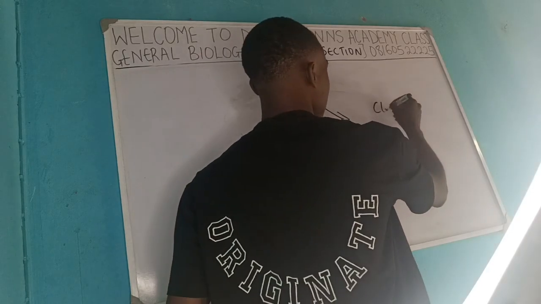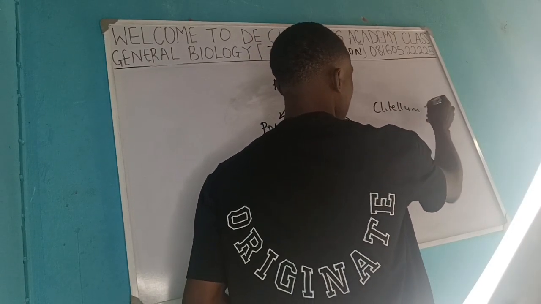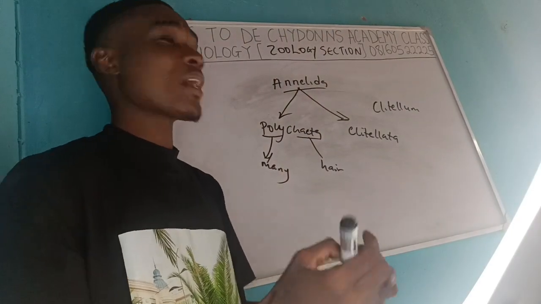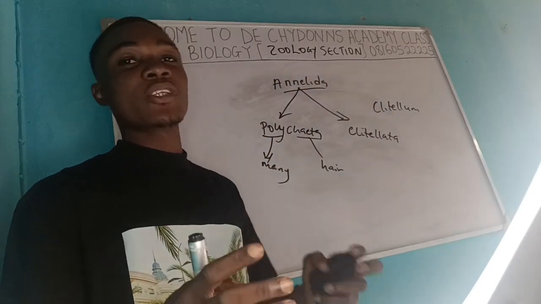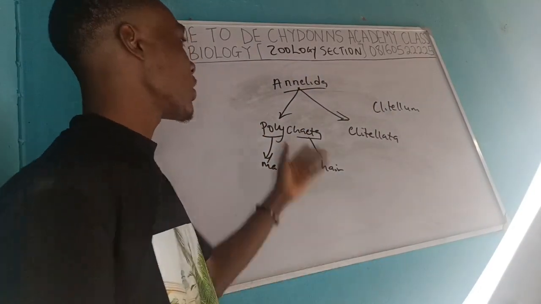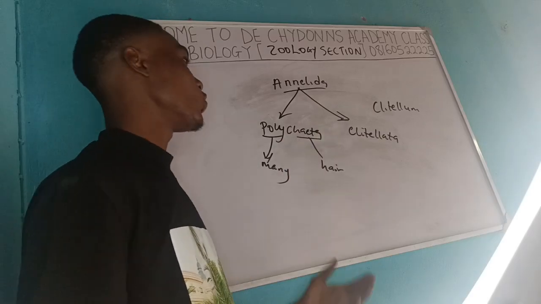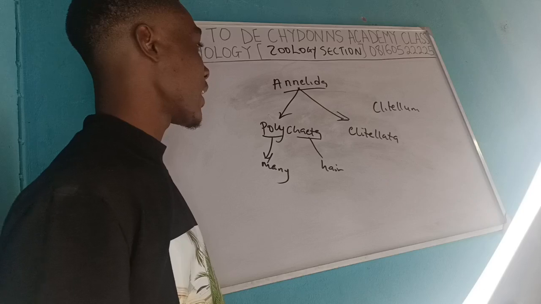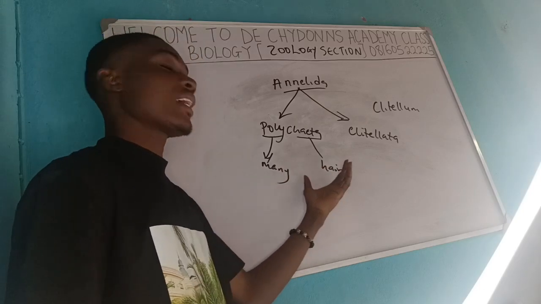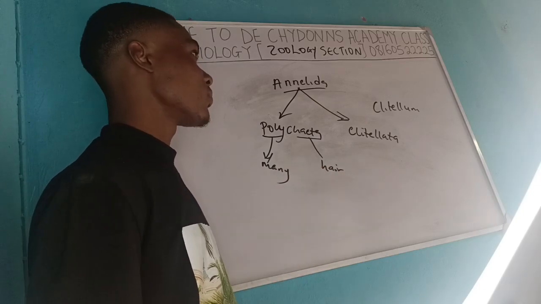So in polychaeta, they don't have the clitellum, they just have many hairs around their body with some other features that enable them to move. So with these hairs, they can move along.